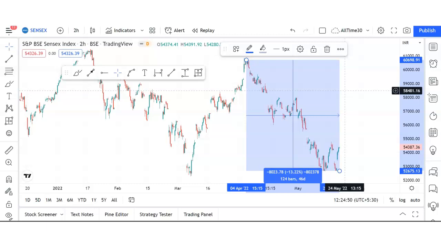Let's jump into the smallcase part. Before that, please consider that the smallcase part is only SIP mode investing, not total investing. So let me show you this first.